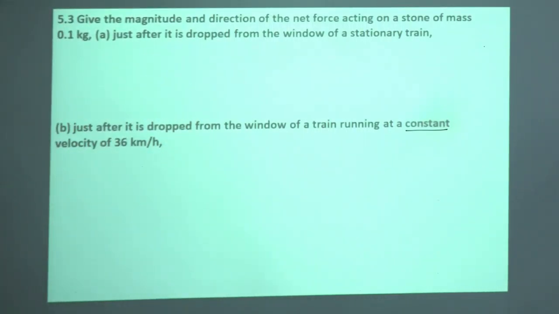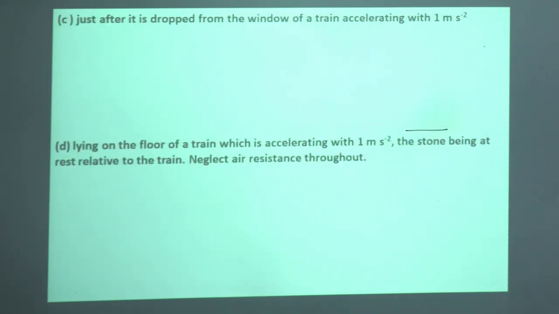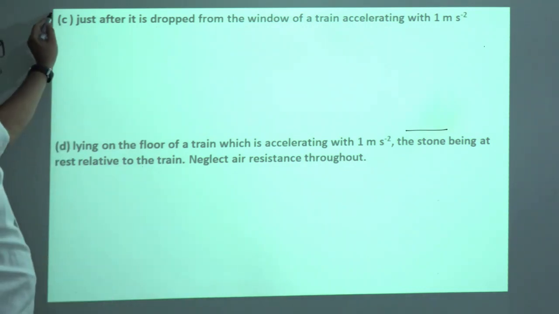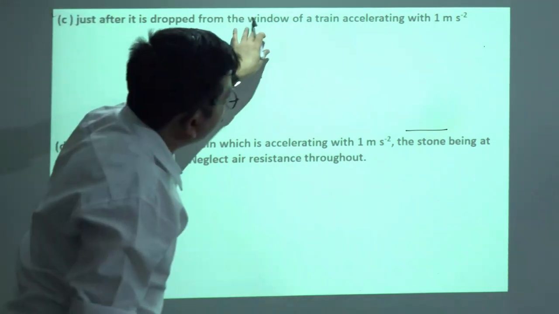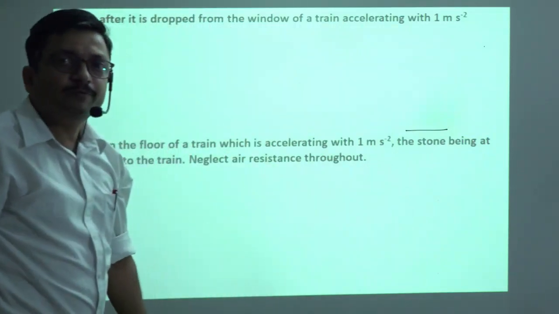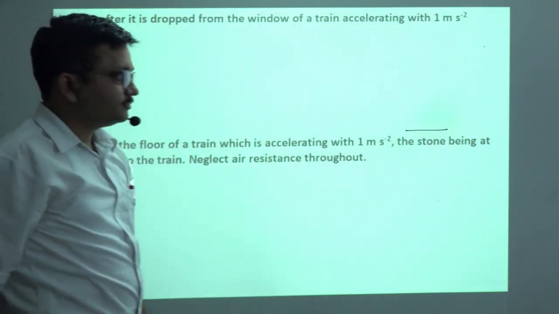So the next part is: just after it is dropped from the window of a train accelerating with 1 meter per second square.